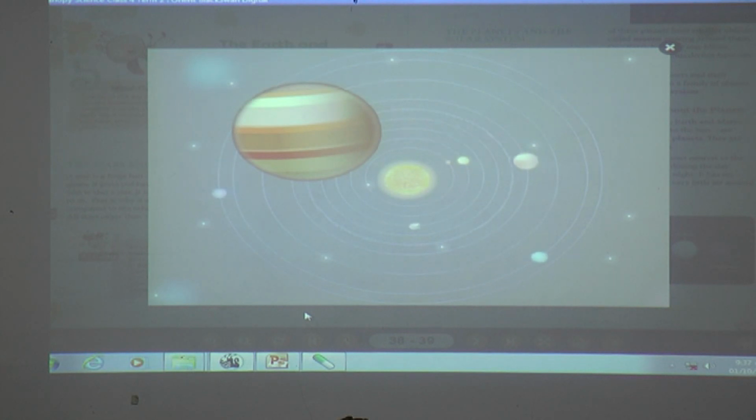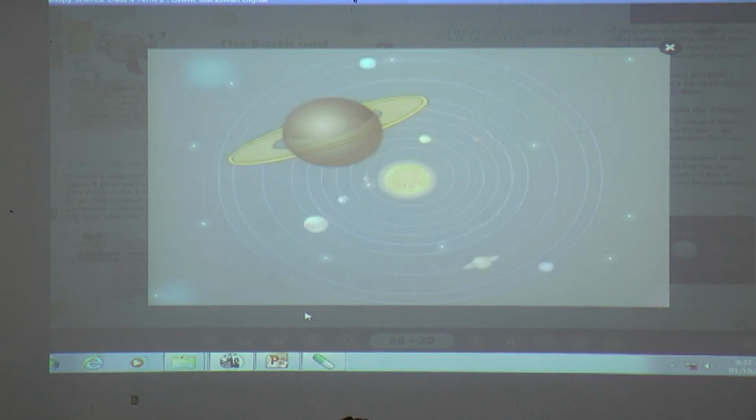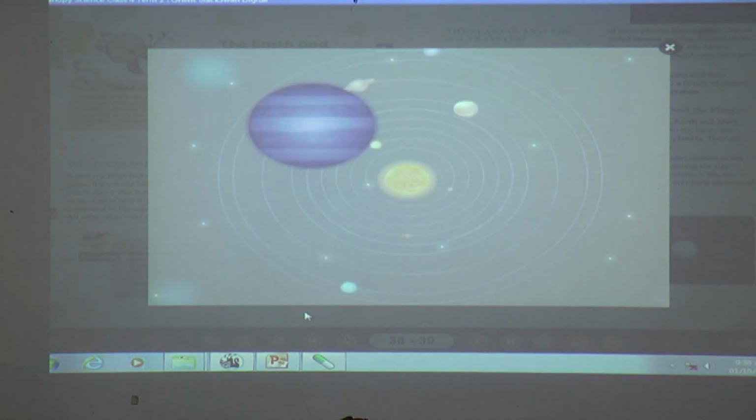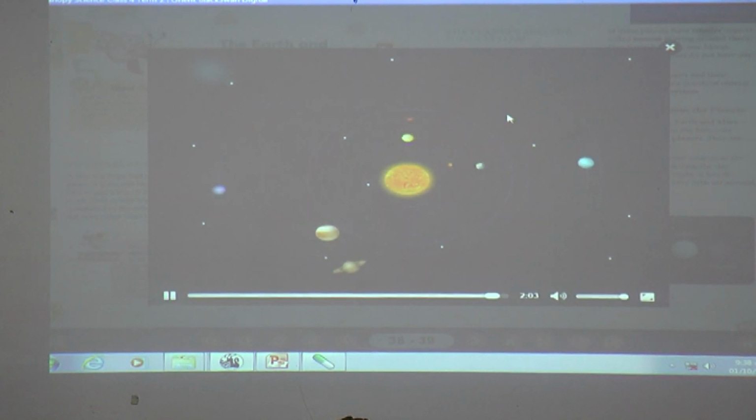Jupiter is the biggest planet in the solar system, so big that you can fit all the other planets inside it. Saturn is the second largest planet, but it is also the lightest. Uranus is the coldest planet in the solar system. 1 year on Neptune is equal to 165 Earth years. Now you know something about each planet in the solar system.